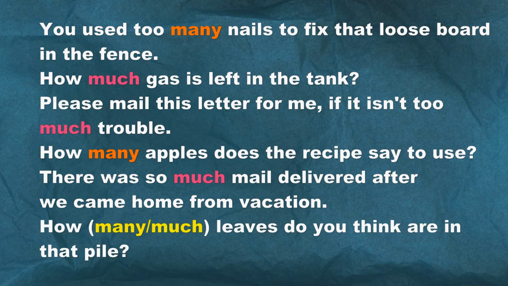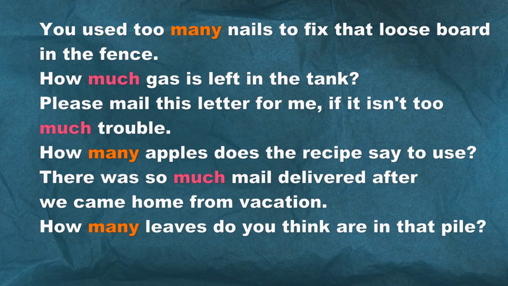Example 13. How much leaves do you think are in that pile? Look at the word leaves. Leaves is the plural form of leaf. So they're countable. 1 leaf, 2 leaves, many leaves. How many leaves do you think are in that pile?